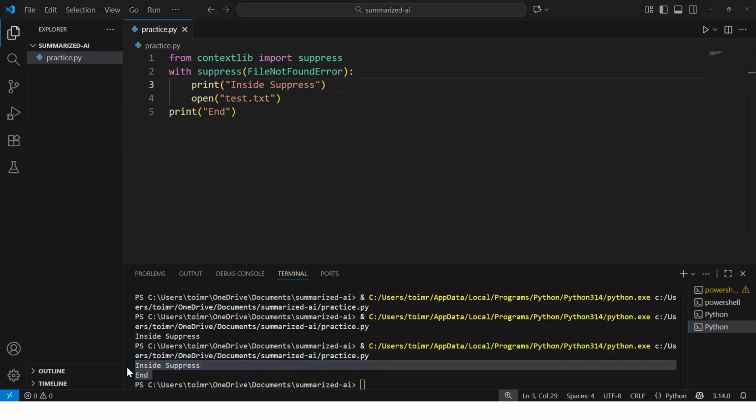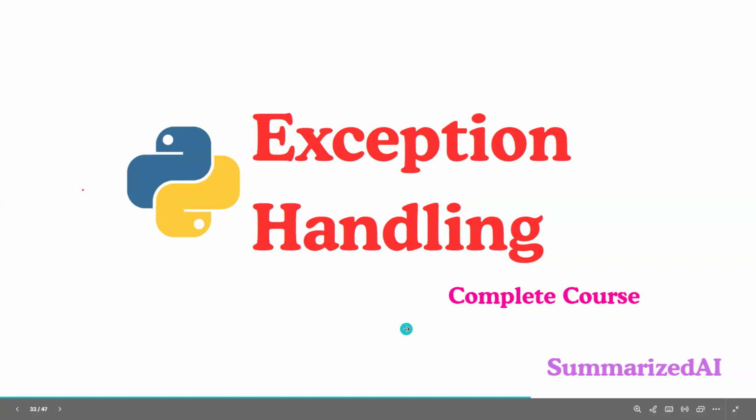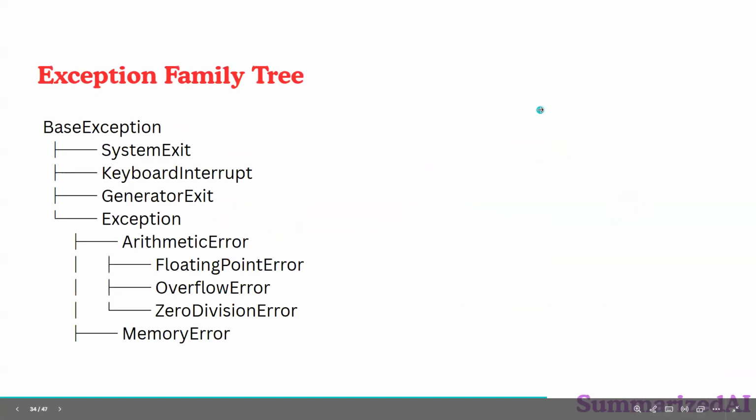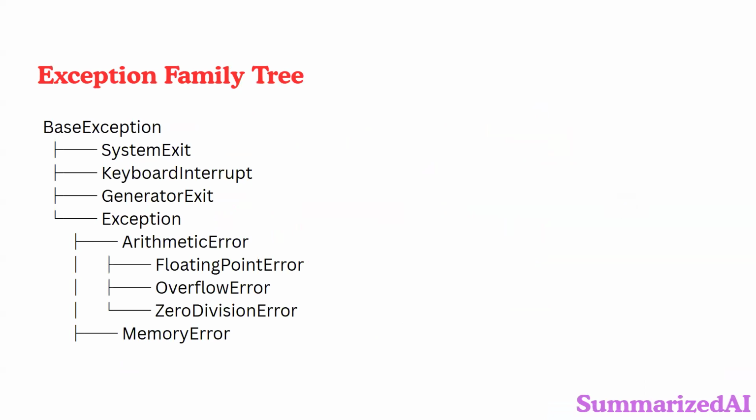Great. Now in exceptions, we have the exception family tree. It talks about the complete exception hierarchy, the base class and the derived classes. BaseException is the root of Python's exception hierarchy, and all built-in exceptions inherit from it. It represents system-level events like SystemExit, KeyboardInterrupt, GeneratorExit, and Exception, not just regular runtime errors.